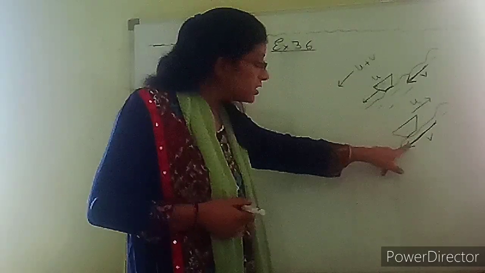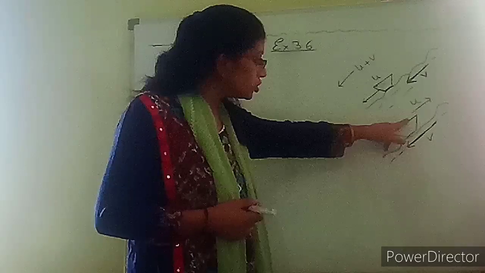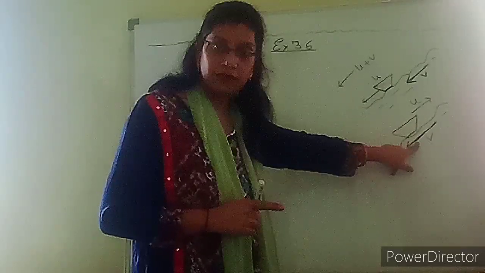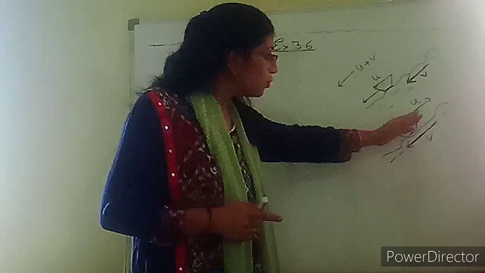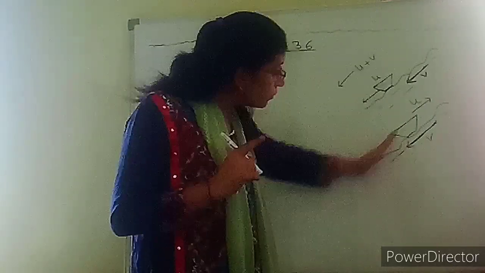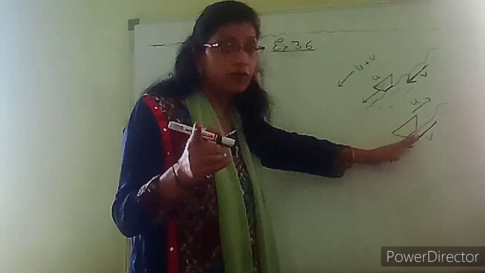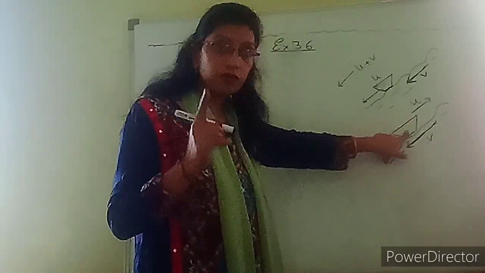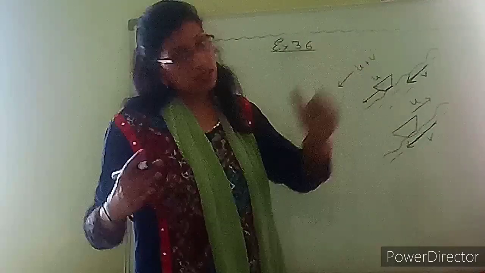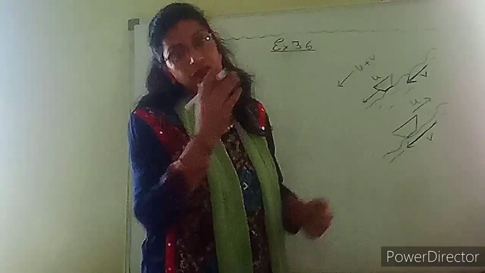Can you tell me whether the boat will move in the upward or downward direction? If the speed of the boat is less than the speed of the stream, the boat will come downward. For moving upward, the speed of the boat must be greater than the speed of the stream.